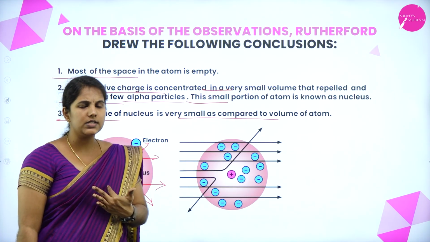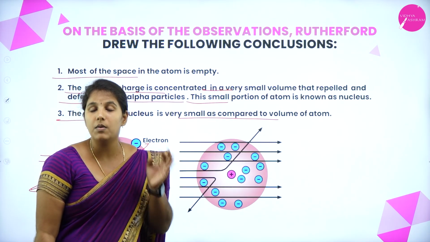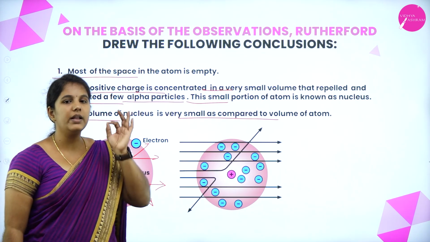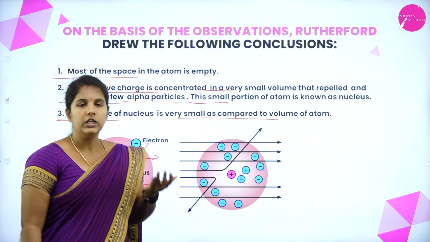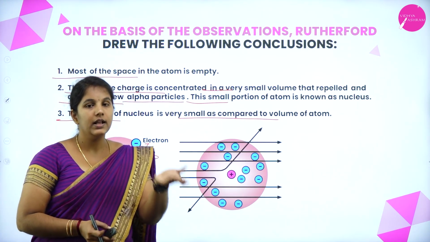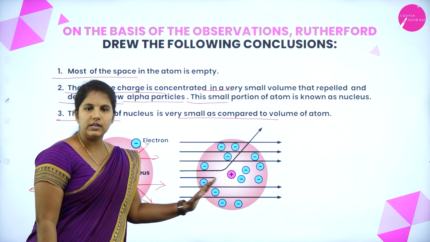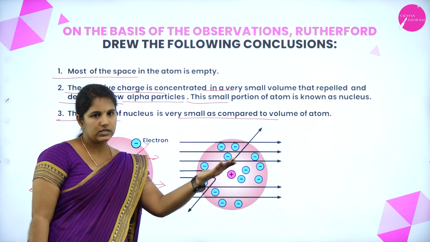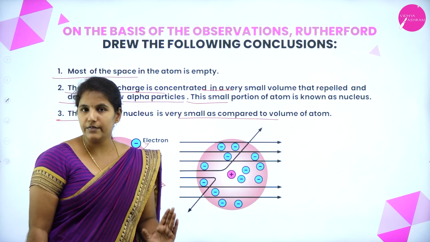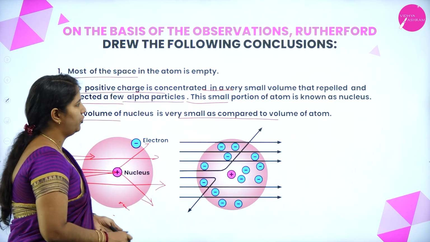And also thirdly, he says that the volume of this nucleus is smaller than that of the atom. That is why most of the alpha particles are not deflected. If somebody comes and hits you, what will you do? You will go back. That's it, right? Somebody hits you, you'll fall down. The same thing has happened here. When the alpha particle hits the nucleus, it comes back. So these are the three observations and three conclusions given by Rutherford.